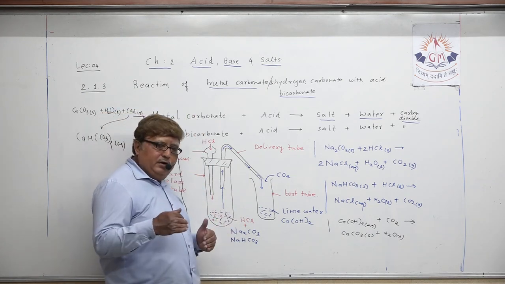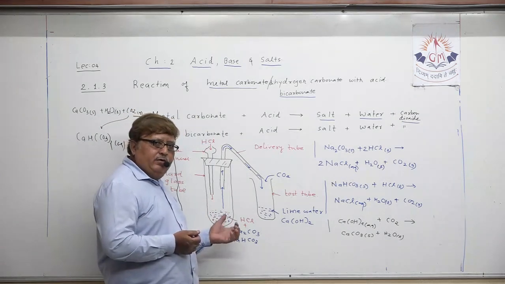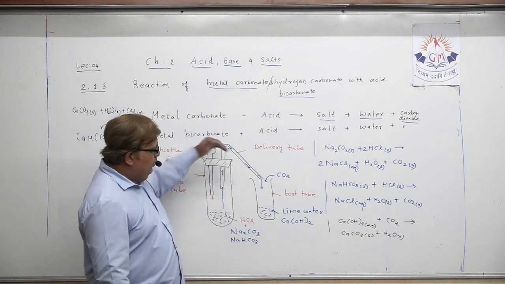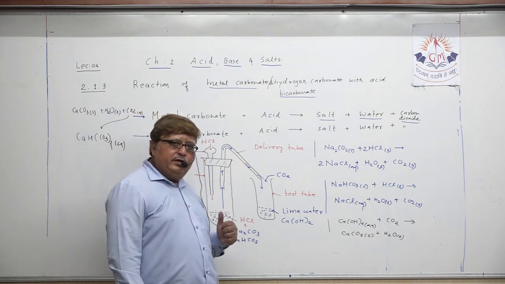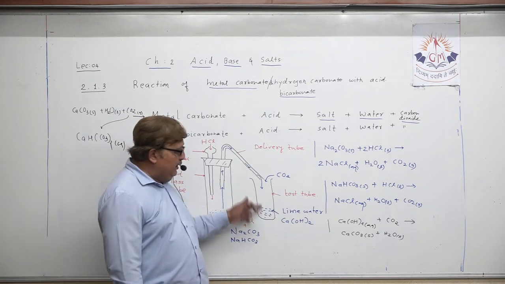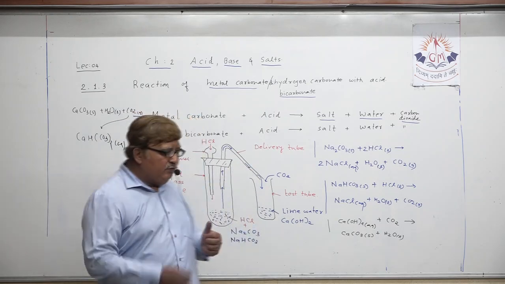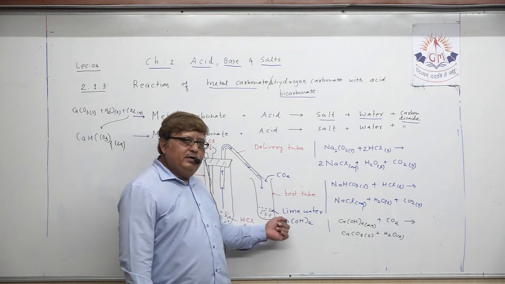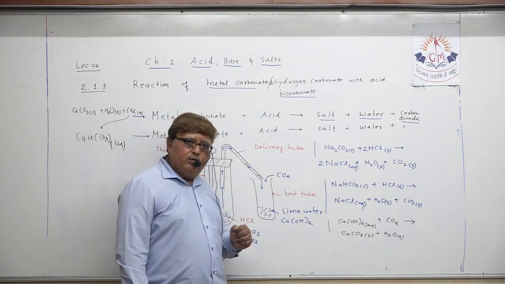reaction takes place after pouring hydrochloric acid in this. Then comes the observation. The moment hydrochloric acid is poured, the reaction takes place between these two and carbon dioxide gas is produced. How can you detect the presence of carbon dioxide? That carbon dioxide mixes with lime water, reacts with it and turns it milky white due to the production of calcium carbonate and water.